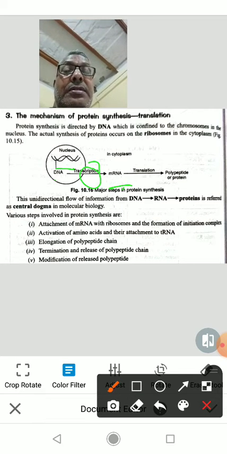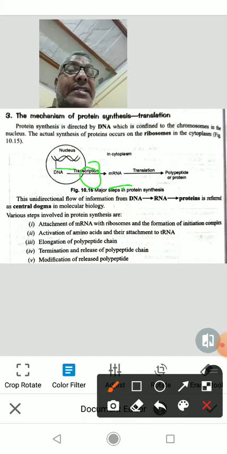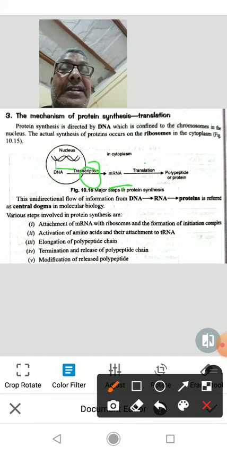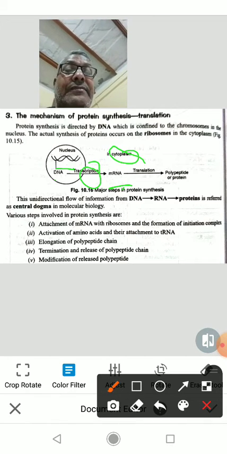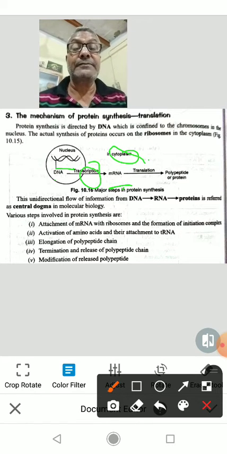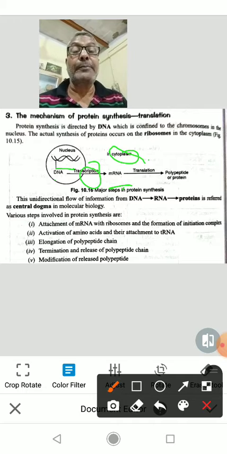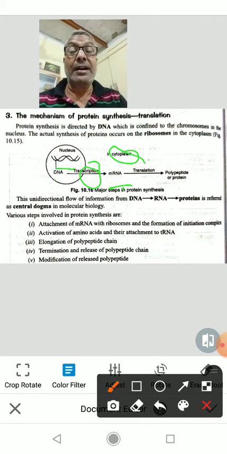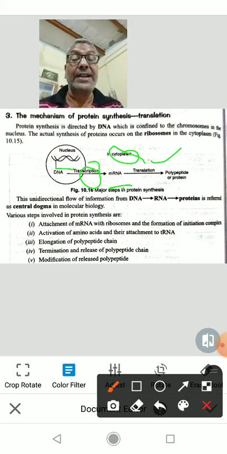Now, translation, that is the protein synthesis, occurs in the cytoplasm of the cell. In the cytoplasm, ribosomes are present. So, synthesis of proteins or polypeptide chain occurs on the ribosomes in the cytoplasm.